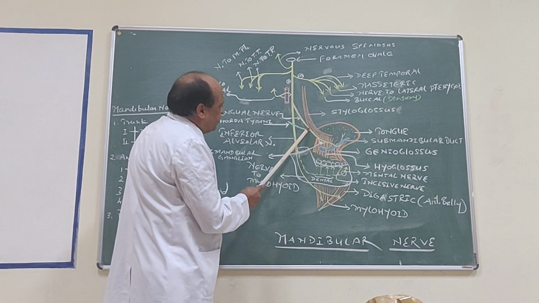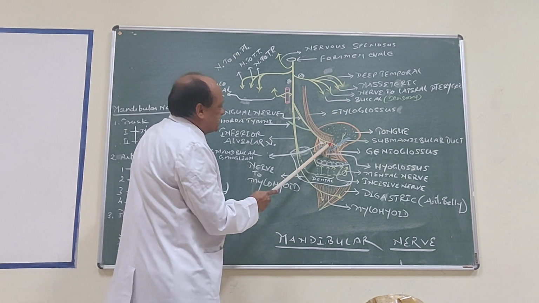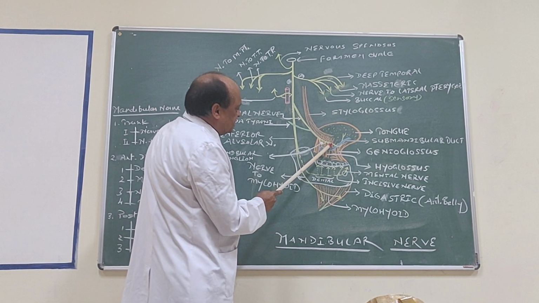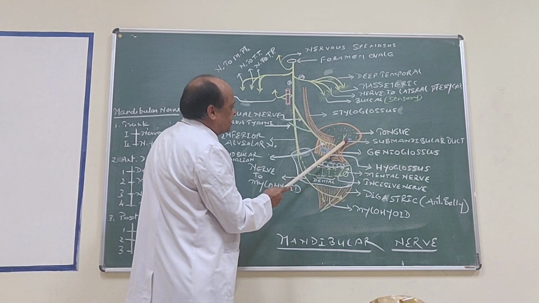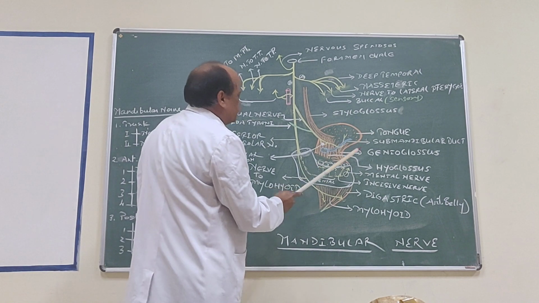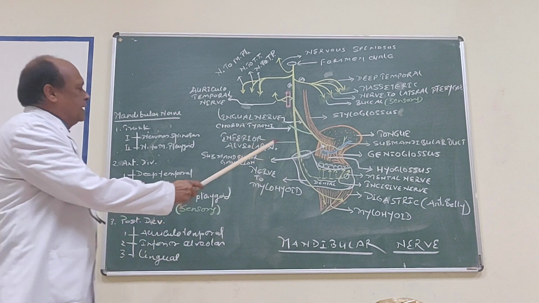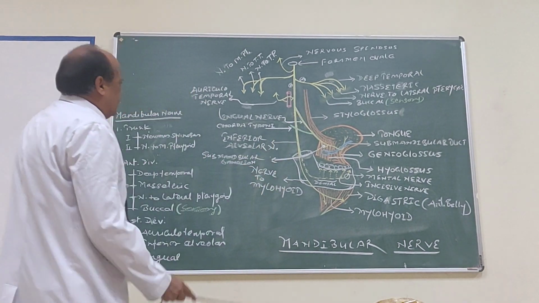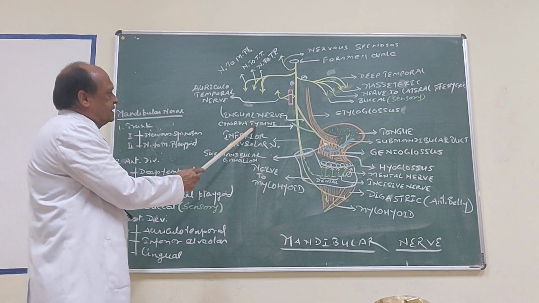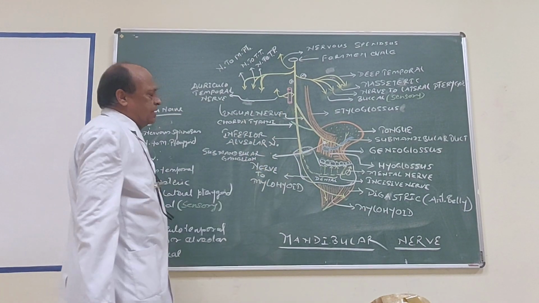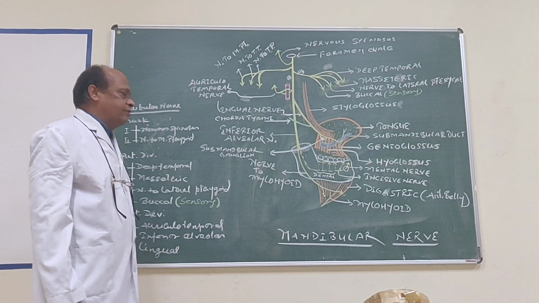To see the relation of lingual nerve with that of duct of submandibular gland. First it lies above the duct, then lateral to the duct, and then passing medial to the duct. And it runs on lateral surface of tongue and ends at genioglossus muscle. Now look at here, the green colored structure is chorda tympani. Now before we go into the details, the lingual nerve is important in the sense that it supplies sensory fibers to anterior 2/3 of tongue.